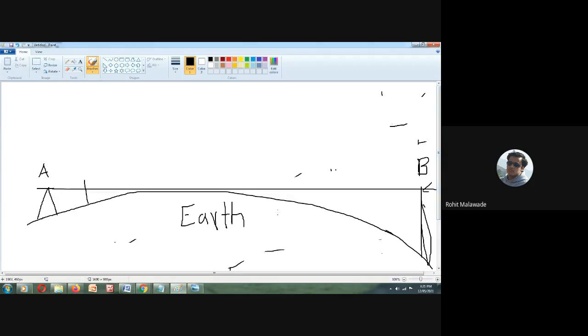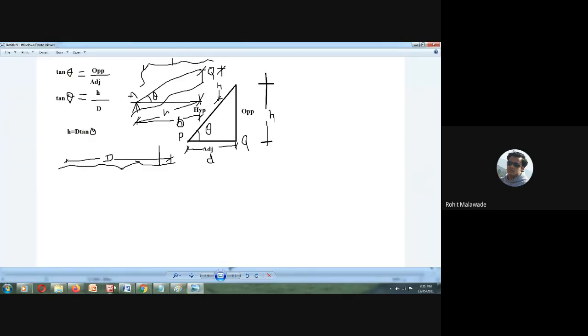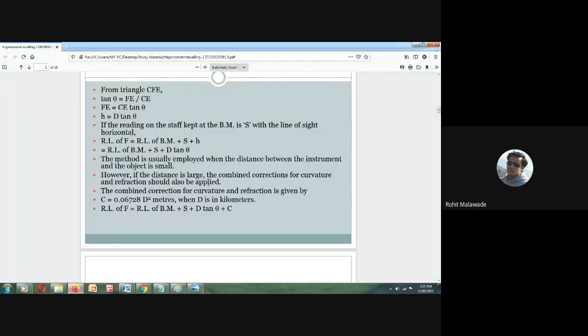So whenever there is Earth curvature, if we are going to have the angle of elevation, then the correction for curvature will always be positive. If I'm getting the angle of depression, I need to use the correction for curvature as minus.